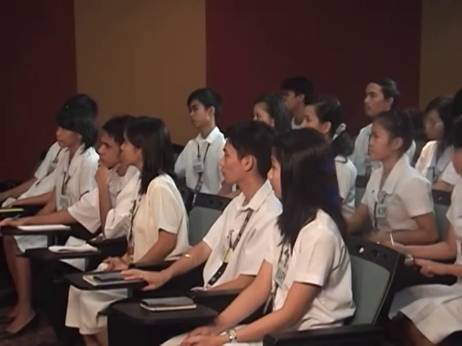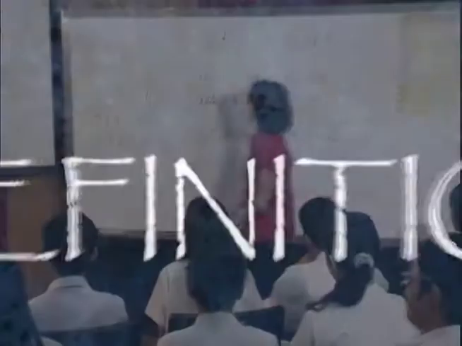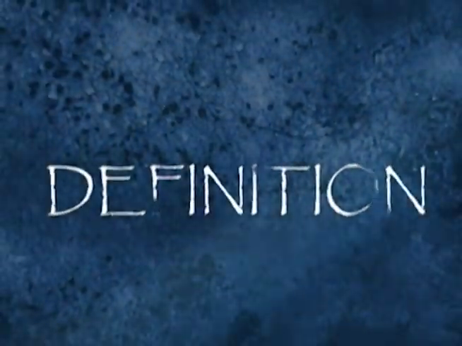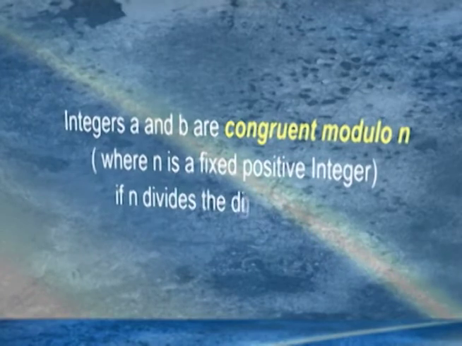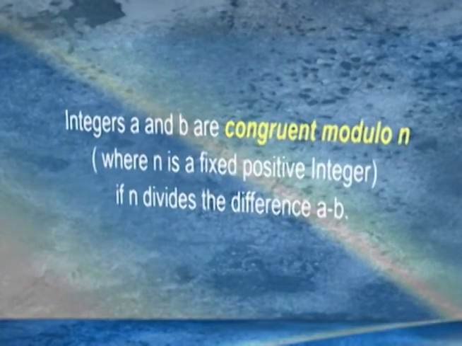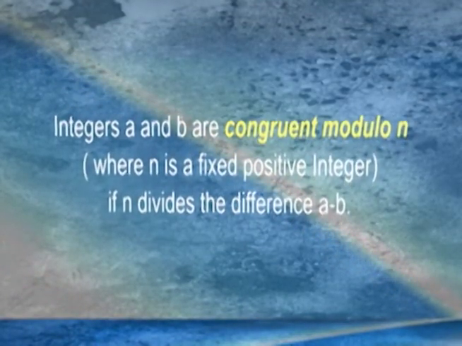Let's take a look at the formal definition of congruence. It says there, integers a and b are congruent modulo n, where n is a fixed positive integer, if n divides the difference a minus b. Right? Let me write that in symbols.